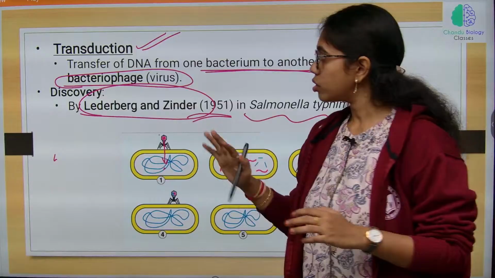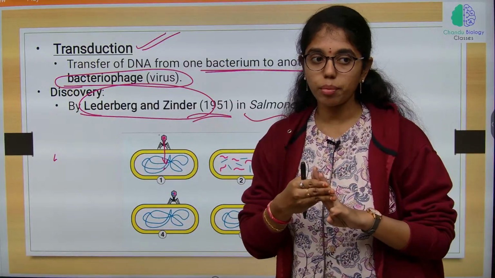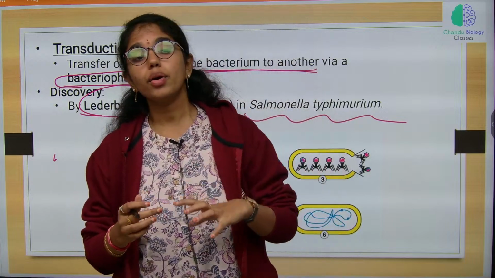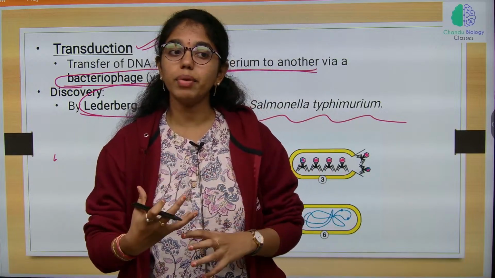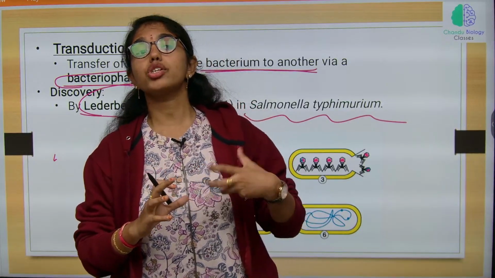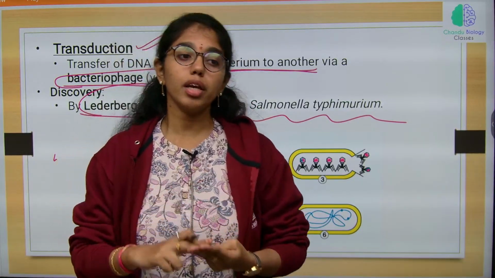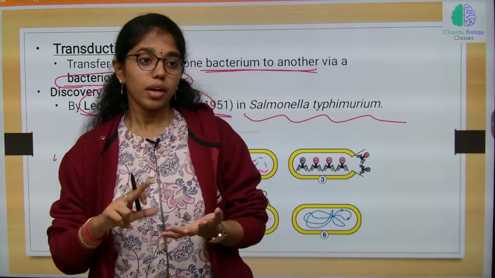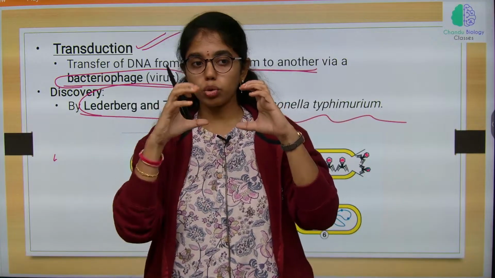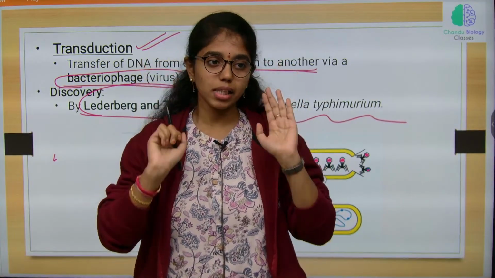So, till here the three modes of sexual recombination are clear, right? Once again, a quick recap: during favorable conditions bacteria will replicate by binary fission. In unfavorable conditions sexual recombination will happen. We have three modes: conjugation, transformation and transduction. Conjugation is between two bacteria, donor cell and recipient cell.